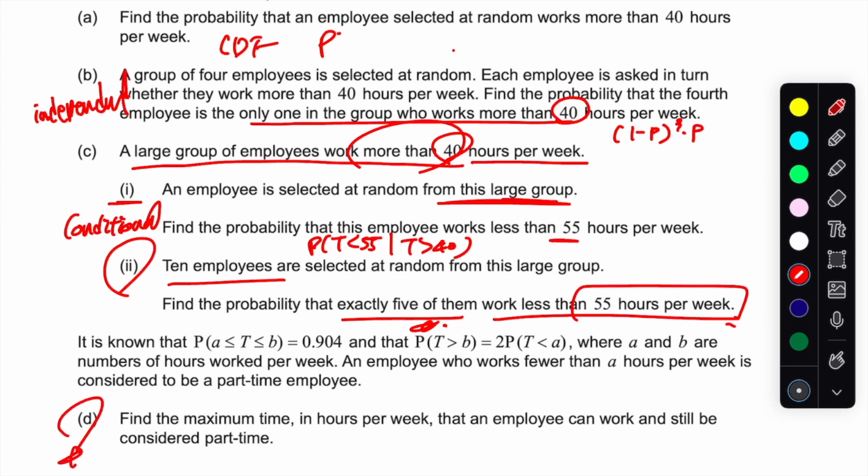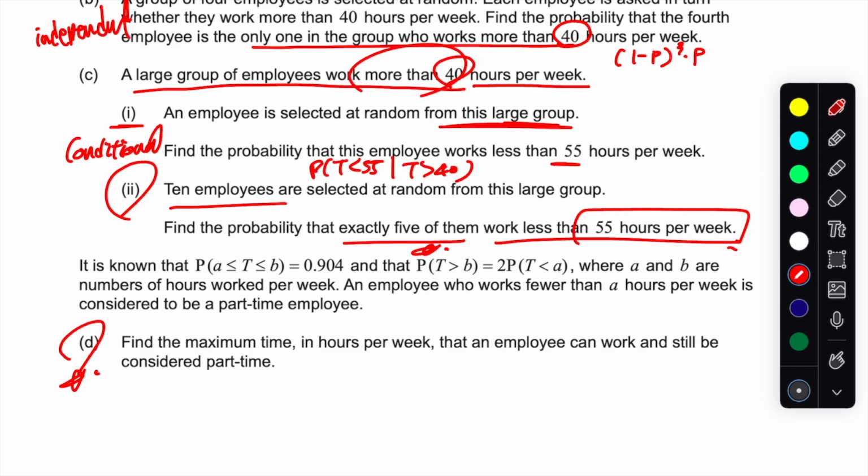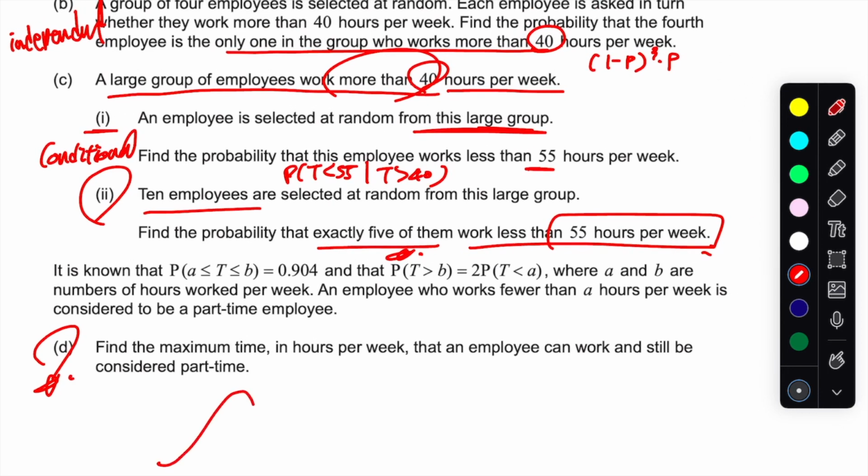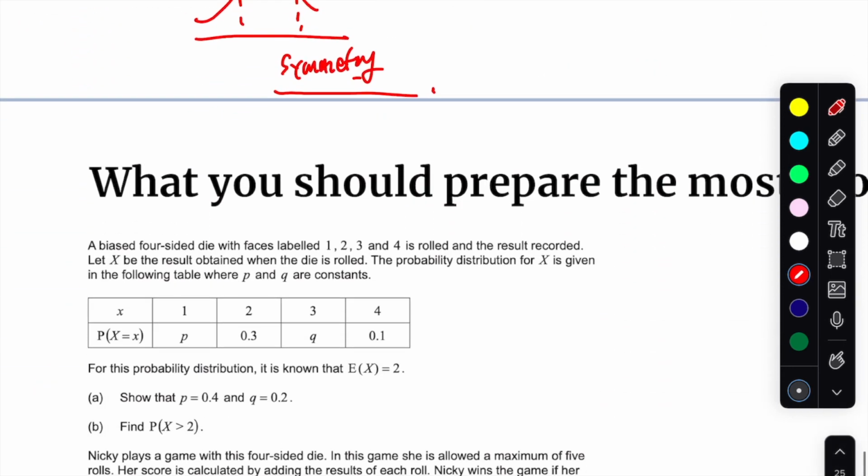For part D, another normal distribution problem, I think, and for this one, it's probably best if you can actually sketch and use the symmetry. It's a very, very lovely problem because using symmetry with the normal distribution is a challenging question, even for the HL students. I'm just pointing out, if you're SL students, that you have to actively prepare for topic 4. So make sure you go over many.